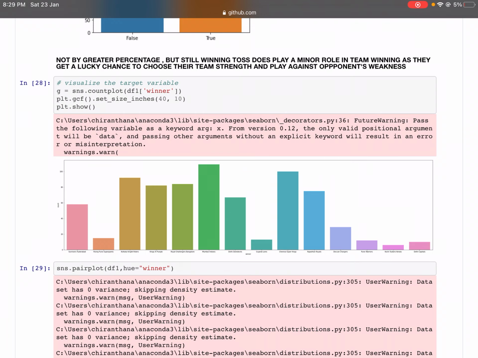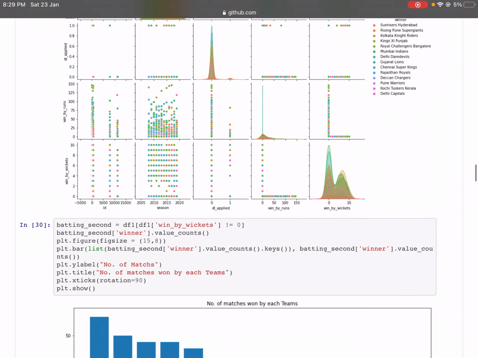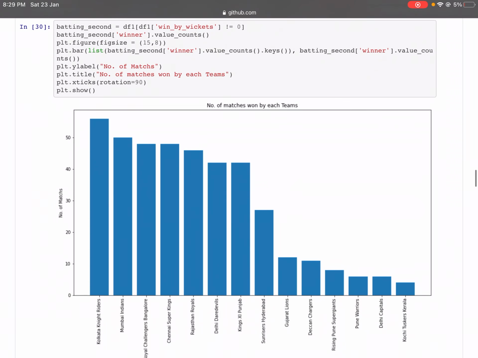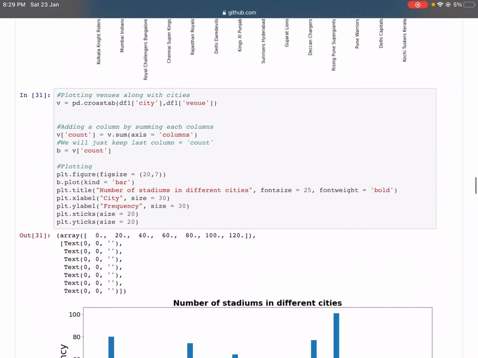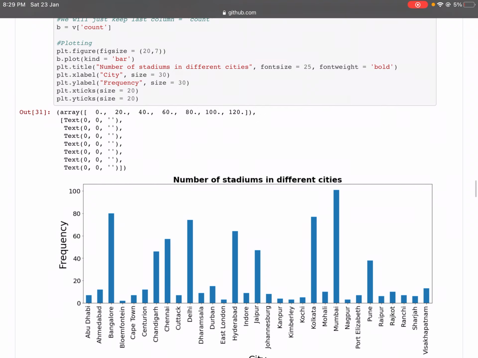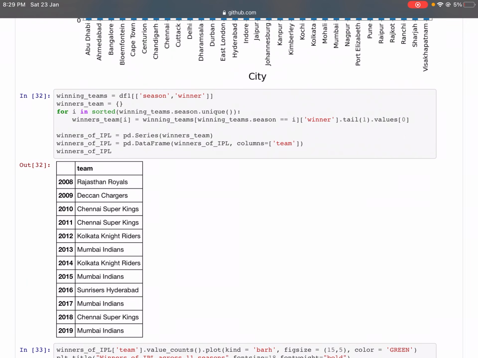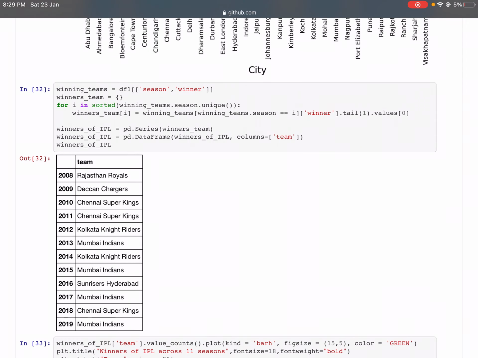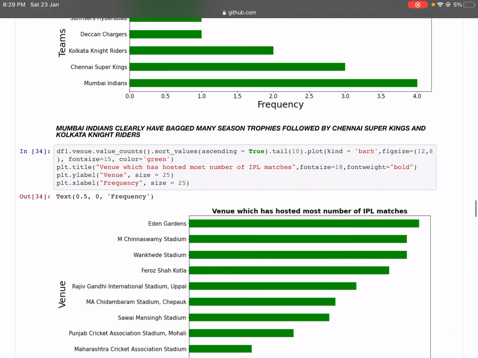Now analyzing the winner, implementing the plots, and visualizing the number of matches won by each team. Kolkata Knight Riders is at the top. And for the number of stadiums in different cities, Mumbai is the highest. Now we'll find out the teams which have won the overall IPL in all seasons from 2008 to 2019. We can definitely see that Mumbai Indians occurs a lot of times, followed by CSK and KKR.